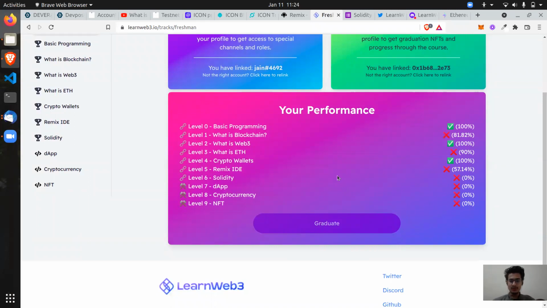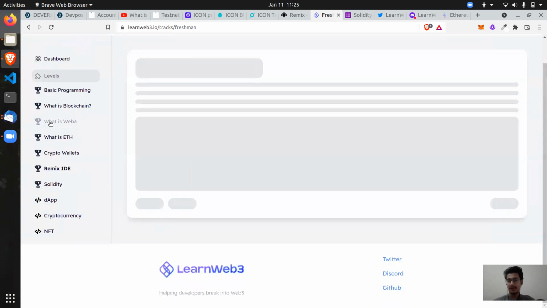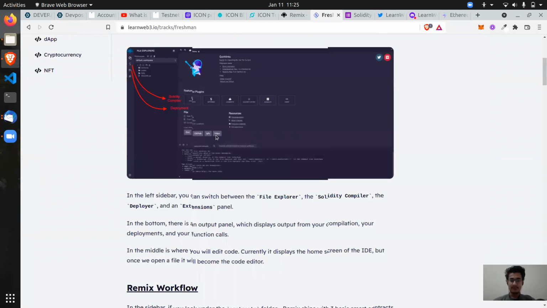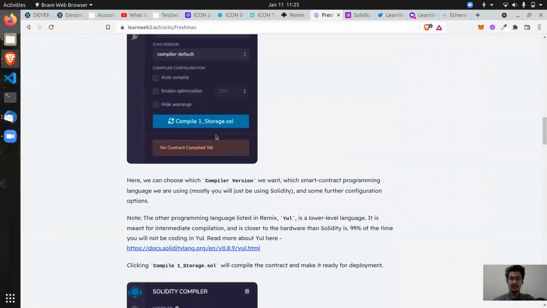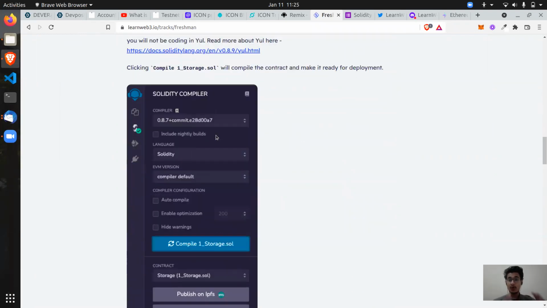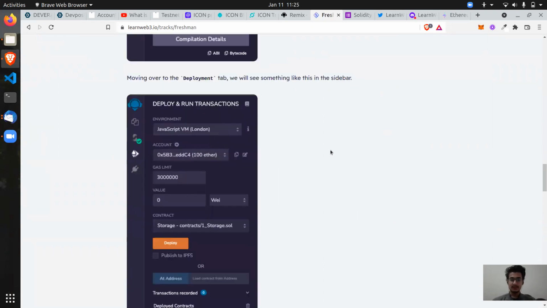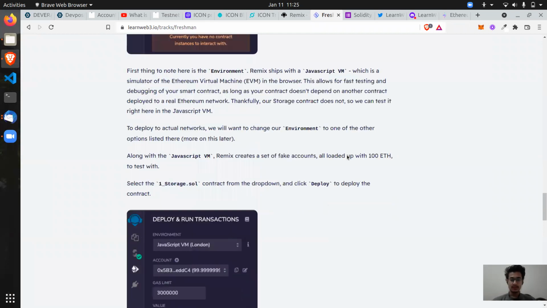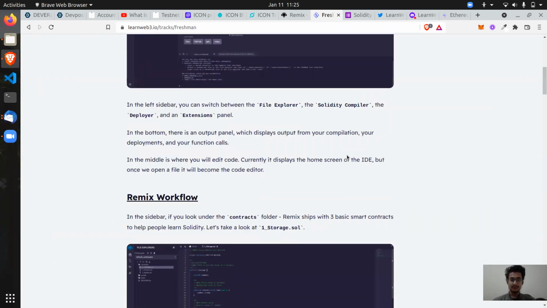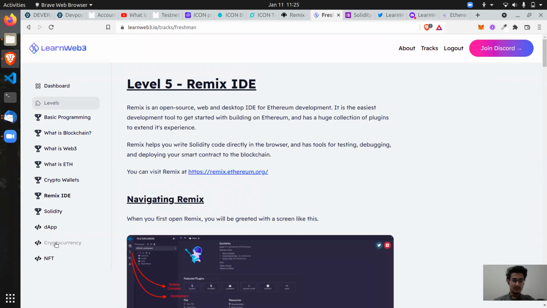If you don't know anything about Web3, you just have to read it, and based on these sections, they provide you with these quizzes. Let's say I scored badly on Remix IDE, so definitely I don't know about the Remix IDE. I have to learn what Remix IDE is and how it works. They also provide you links to some external resources from where you can learn more about those things. So this is pretty awesome. Thank you so much, guys, for building this platform.